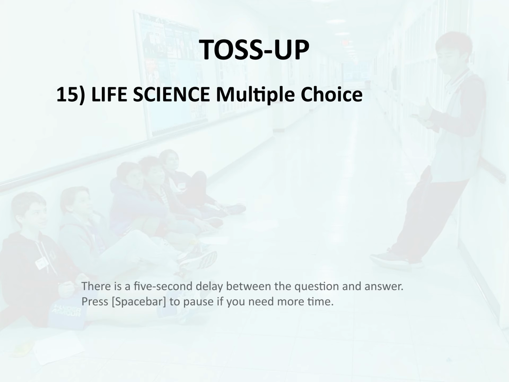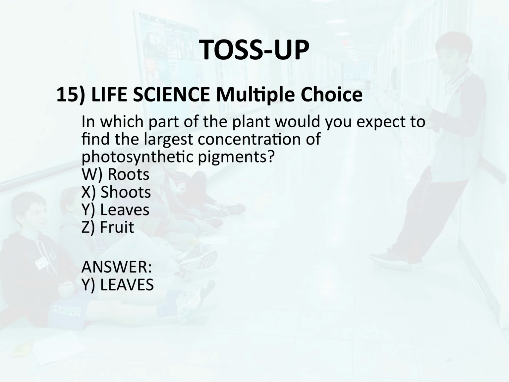Toss-up 15. Life science. Multiple choice. In which part of the plant would you expect to find the largest concentration of photosynthetic pigments? W. Roots. X. Shoots. Y. Leaves. Z. Fruit. Answer. Y. Leaves.